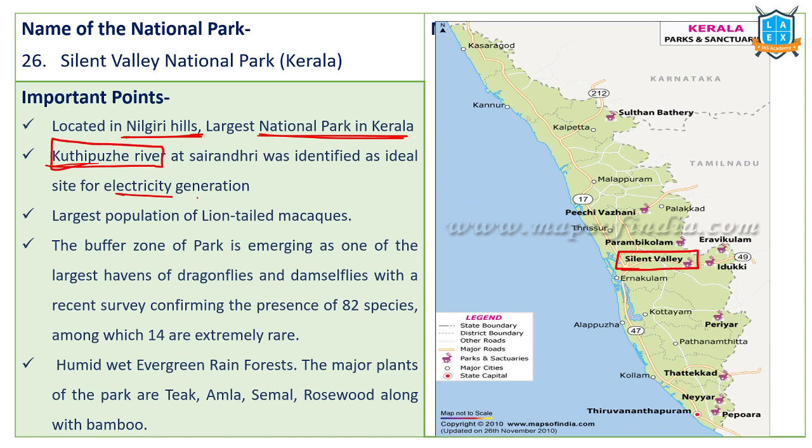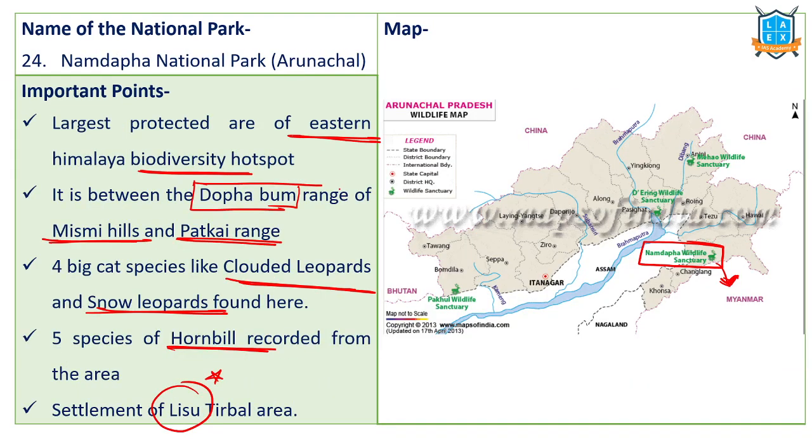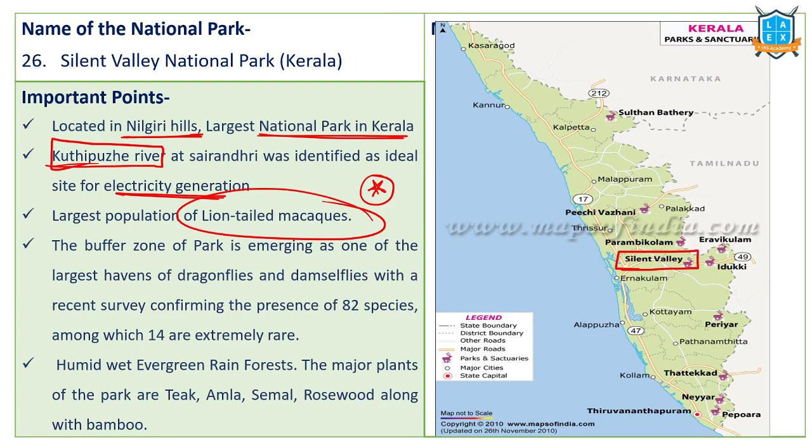There is a hydroelectricity project built over this particular river. This is very famous for lion-tailed macaque. Lion-tailed macaque species. For that, this particular national park is very famous. By the way, I forgot to mention about this Namdapa. Namdapa National Park. Here flying squirrels are famous species. Namdapa, flying squirrels. The Silent Valley National Park, lion-tailed macaque species are famous over here.